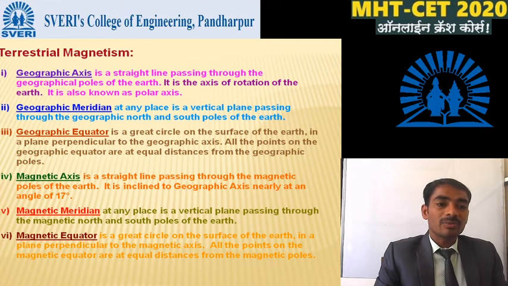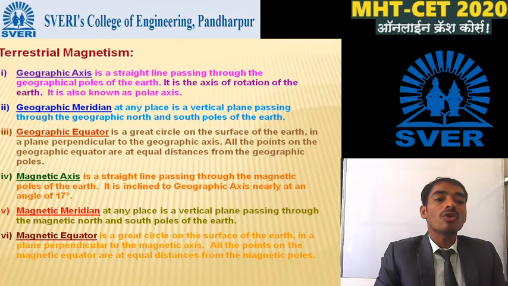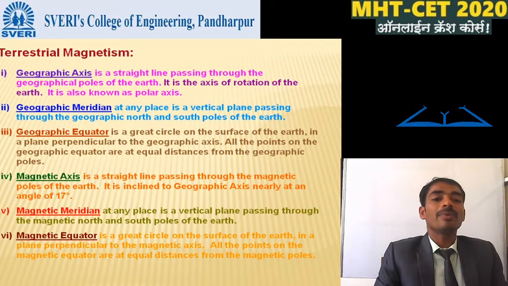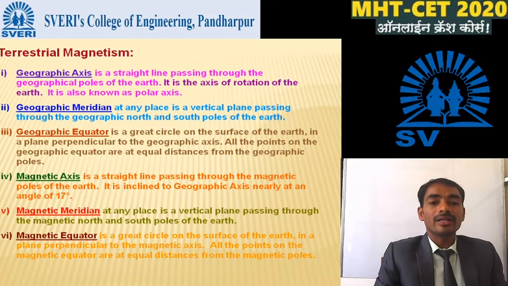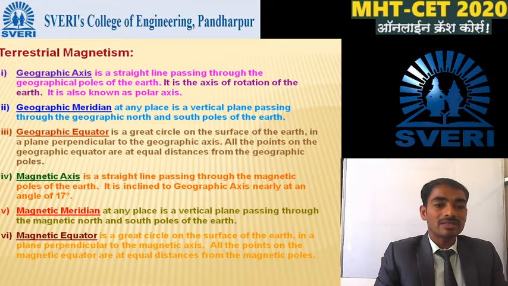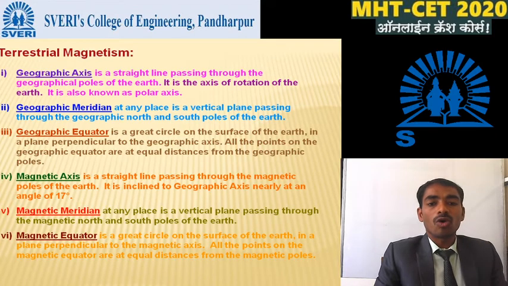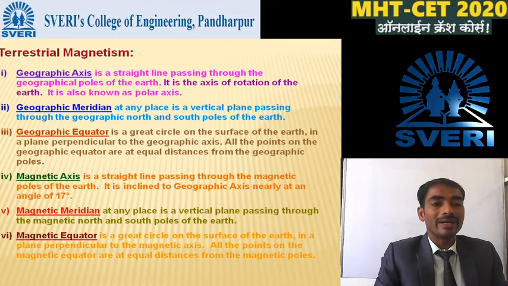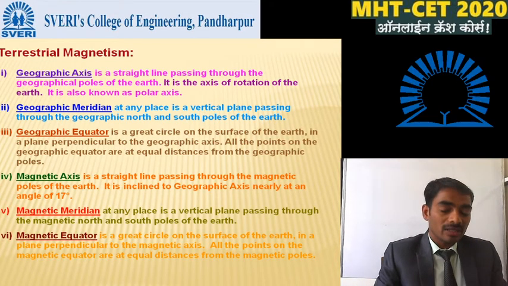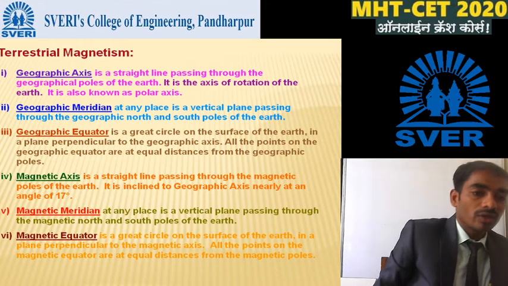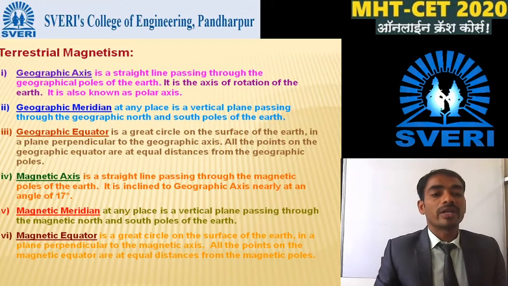The second is the geographic meridian. At any place it is a vertical plane passing through the geographic north and south poles of the earth, and this is known as the geographic meridian. The next is the geographic equator.